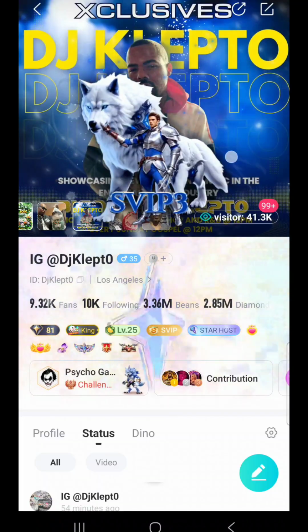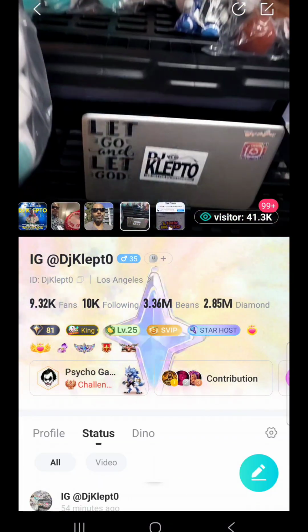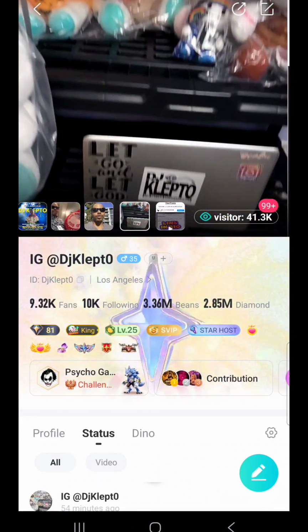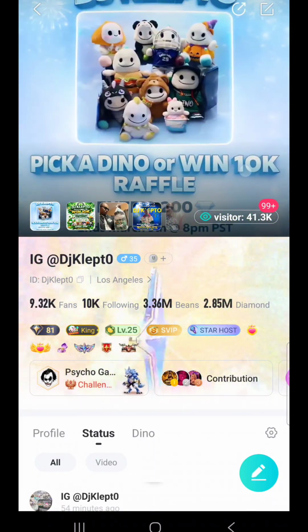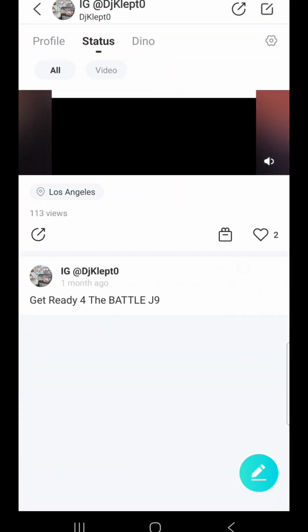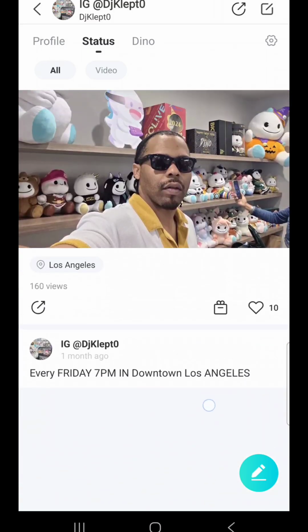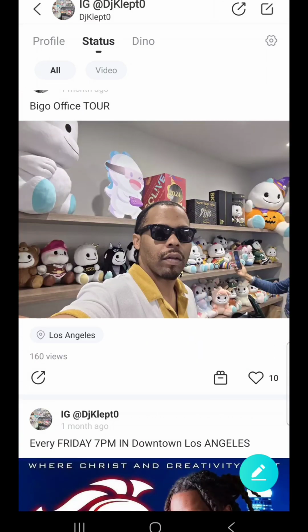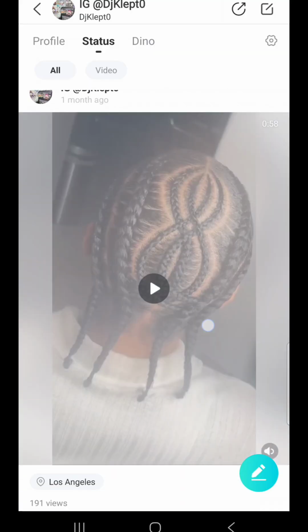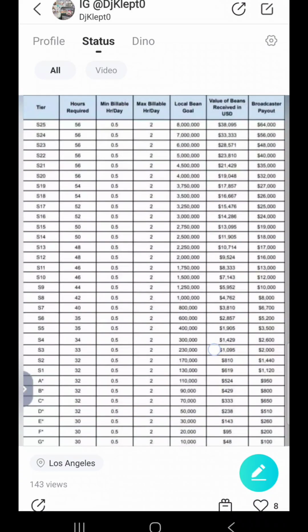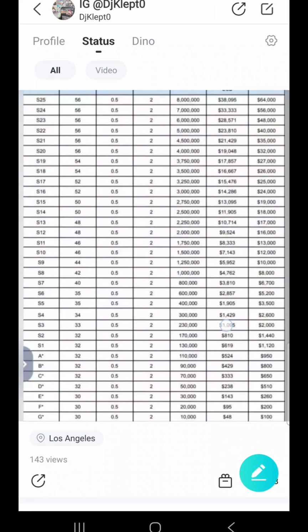Now, the best part, the money. I'm going to click on my profile pictures just to scroll through some of them till we get to the one that's most important, the pay chart. What's up? This is DJ Klepto. Look at that right there. That's some of the dinos you can win. So this right here is the pay chart.